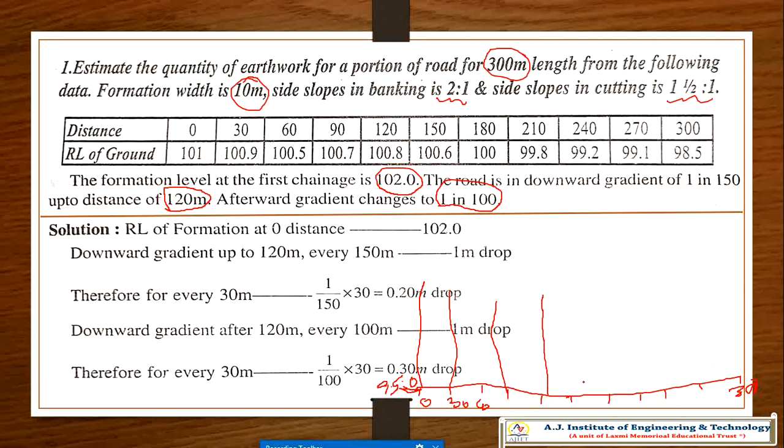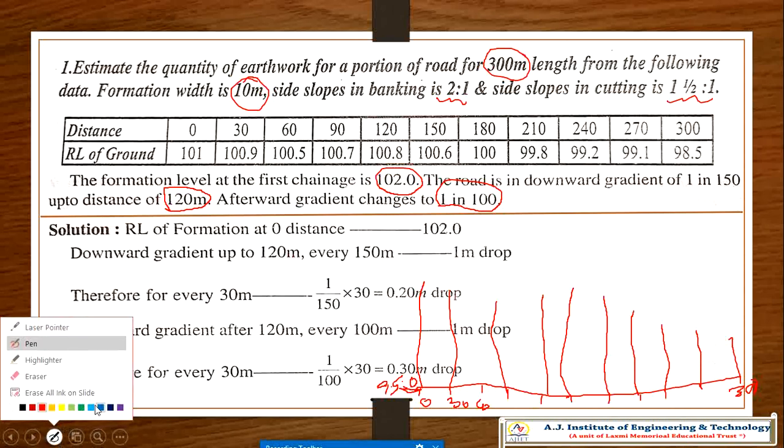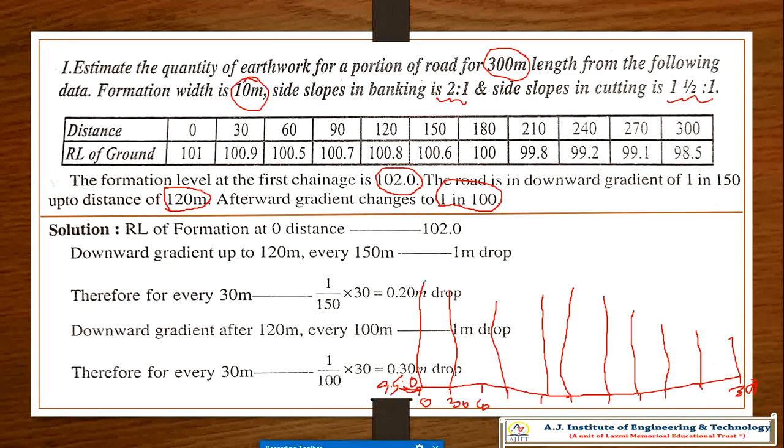Then 108 point something. At 120 it is 108.8, a little high. At 150 it is 106 point something, a little down. At 180 it is 100, it will come here almost. Again at 210 it is 99.8, like that, and then slowly on. So now this is your actual ground profile.